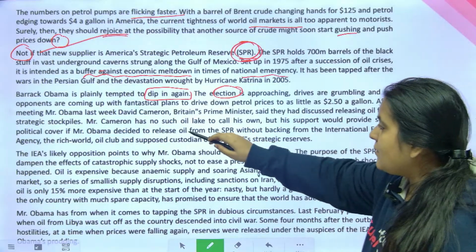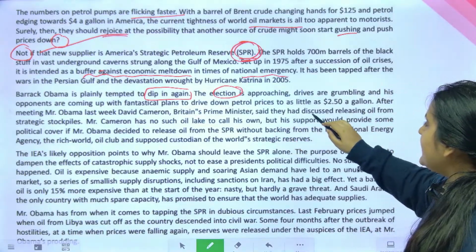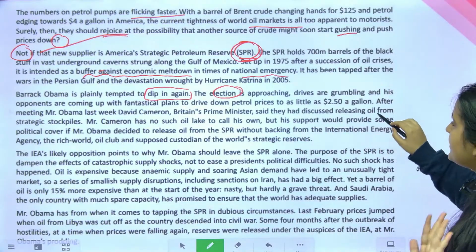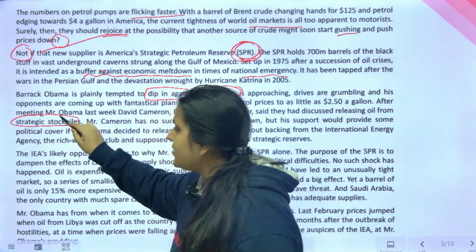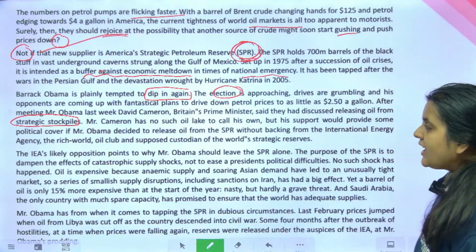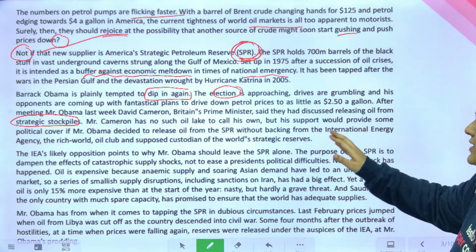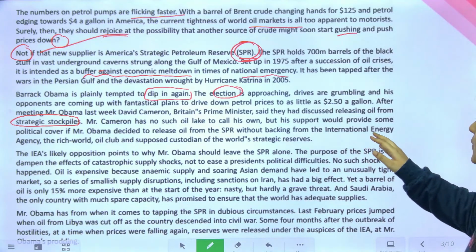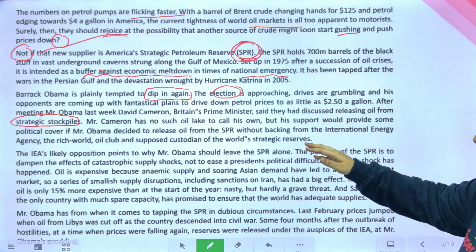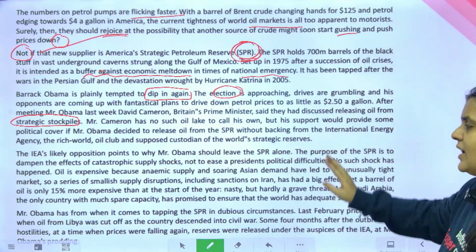After meeting Mr. Obama last week, David Cameron, British Prime Minister, said that they had discussed releasing oil from strategic stockpiles. तो ये जो stockpiles हैं उनके पास वहां से लेंगे. Mr. Cameron has no such oil lake to call his own, but his support would provide some political cover if Mr. Obama decided to release oil from SPR without backing from the International Energy Agency, the Rich World Oil Club, and supposed custodian of the world's strategic reserves.